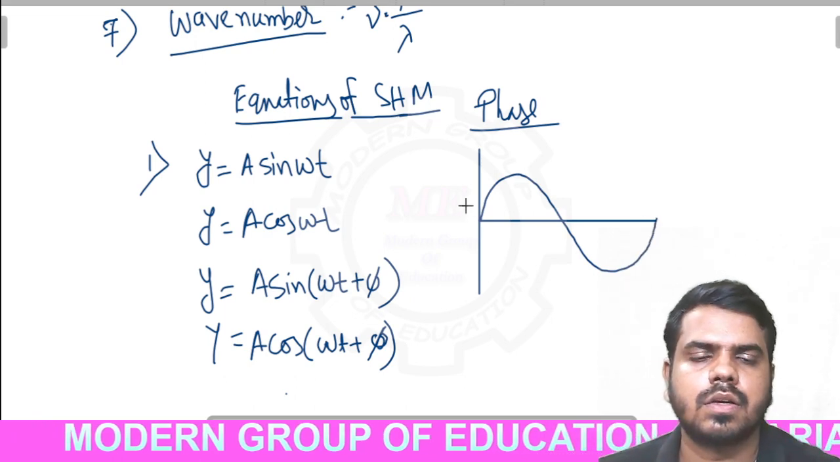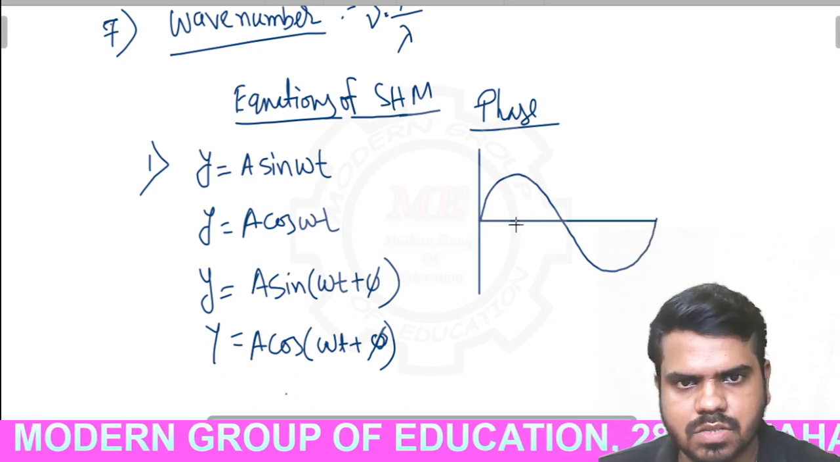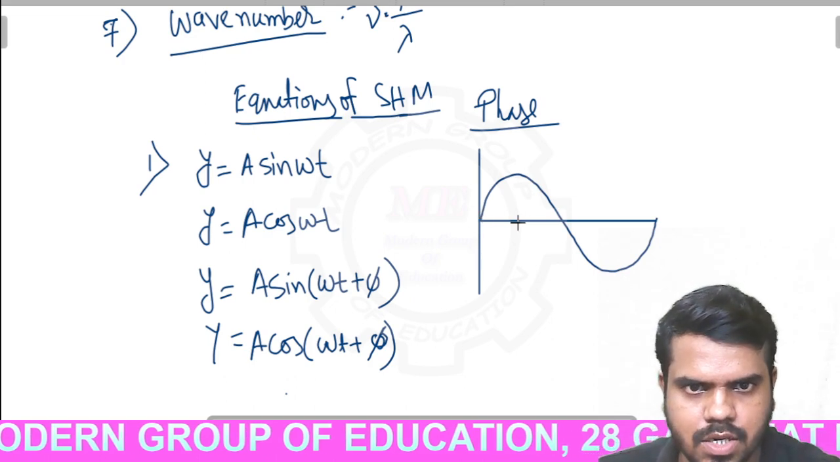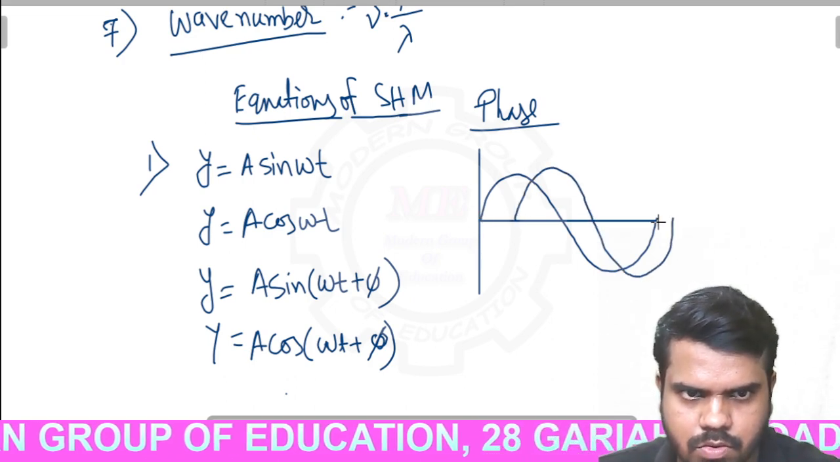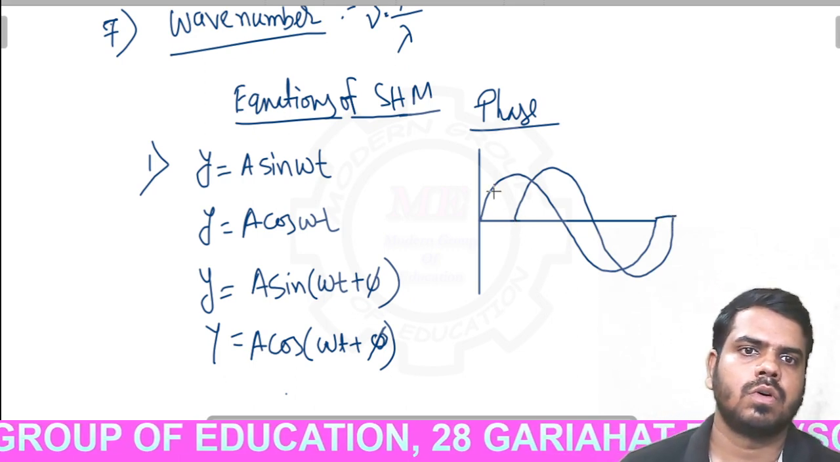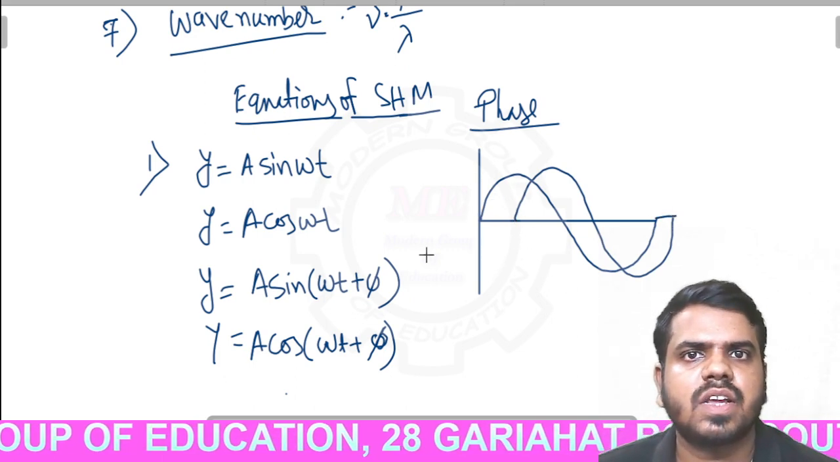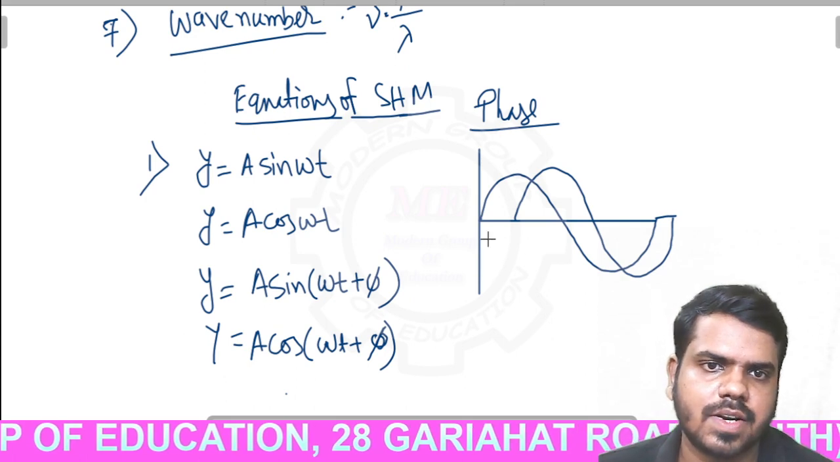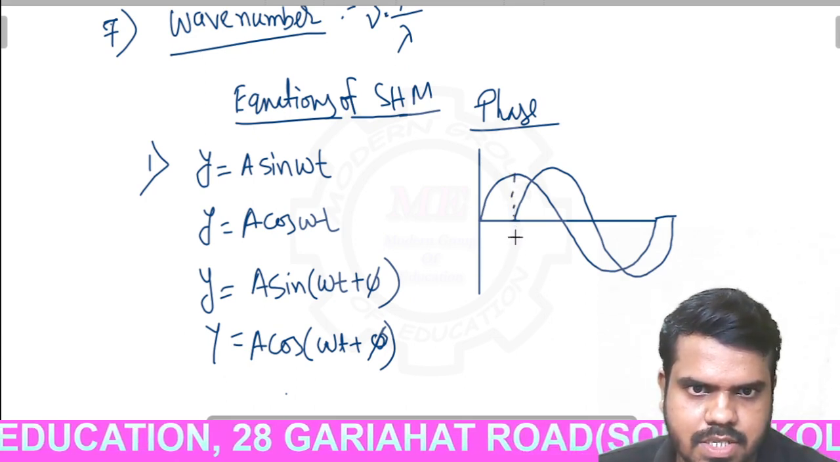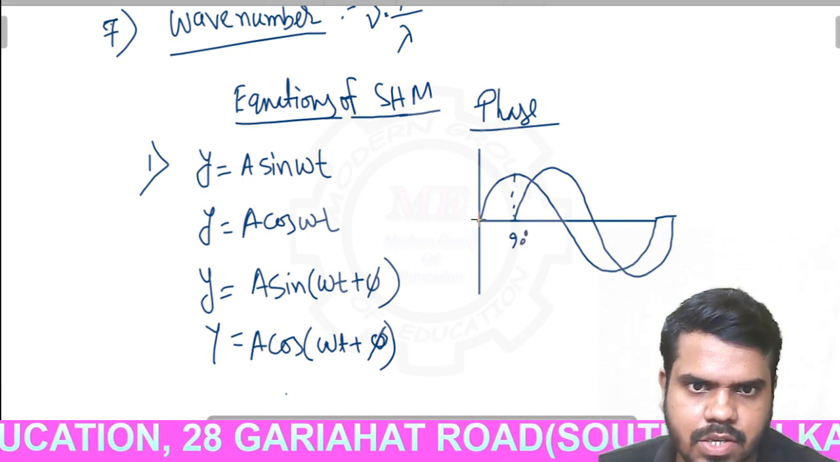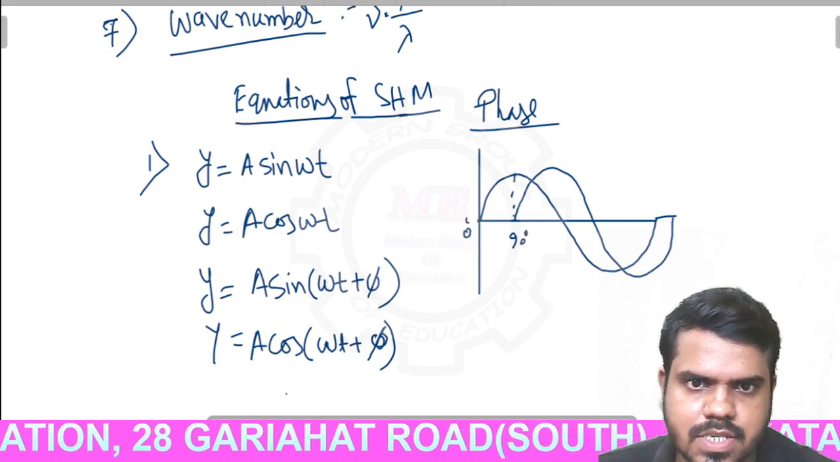Okay, and another wave starts from here. A wave starts from the origin, another wave starts from here. So what is the difference between their phases? What is the phase difference? If this is 90° and this is 0°, then the phase difference is 90 minus 0.